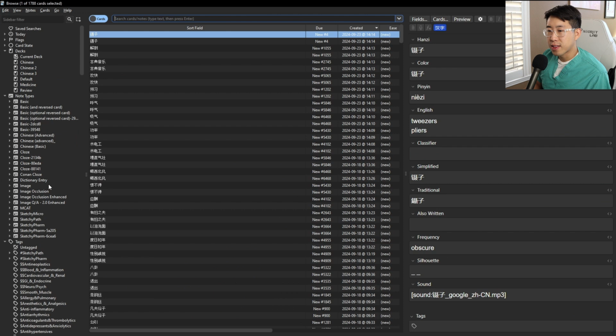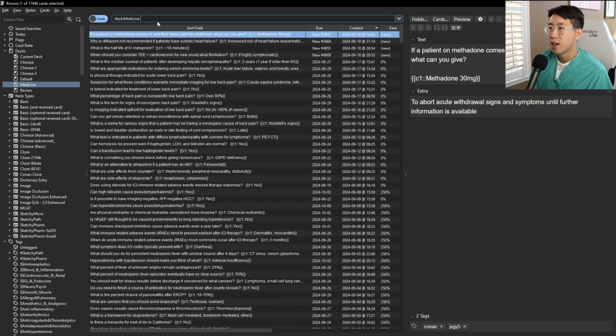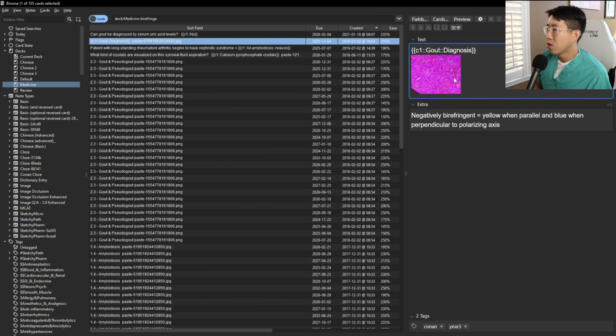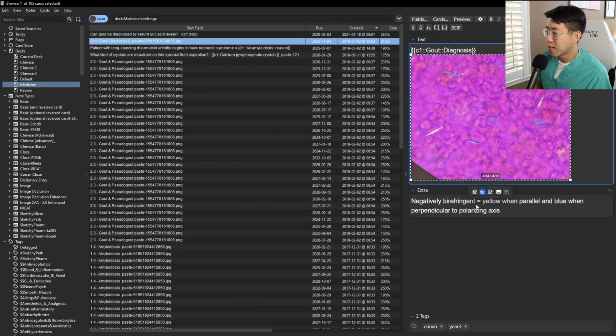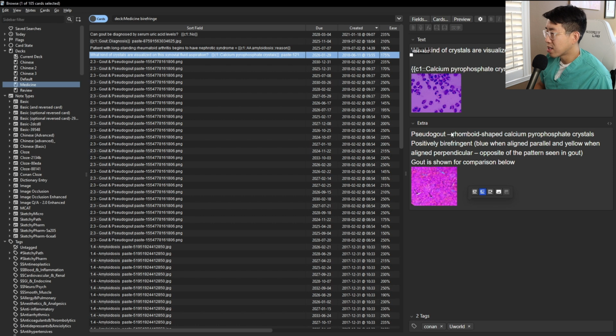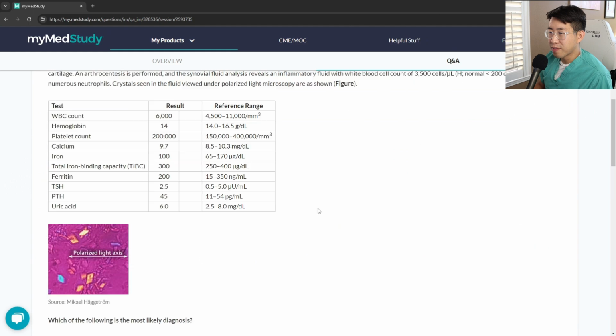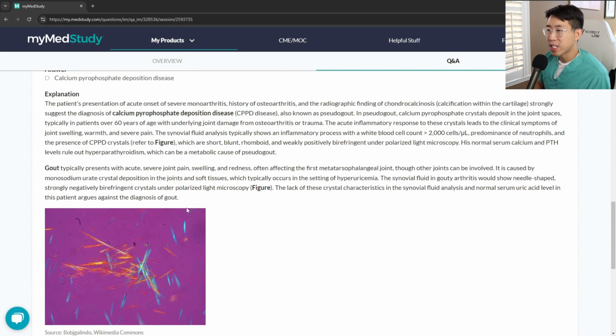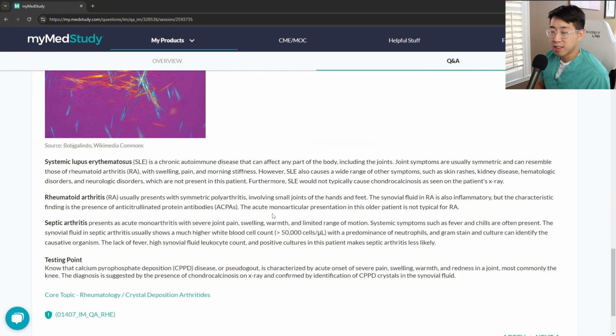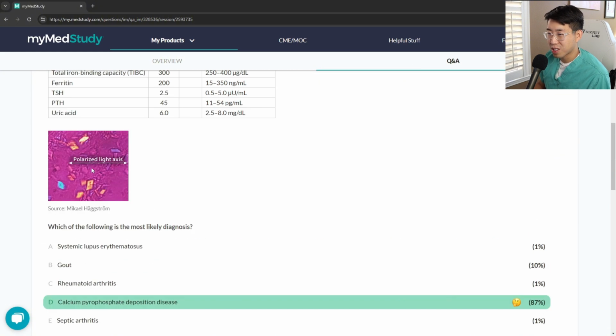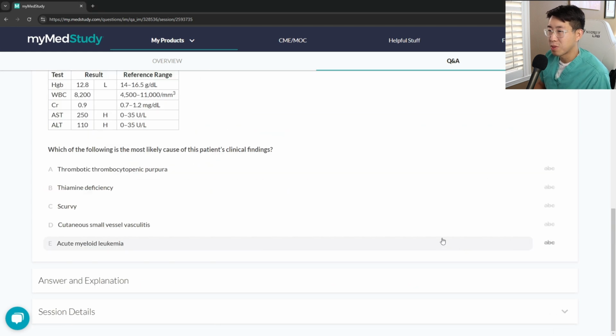So yeah, let me take a look at this because I have some cards on birefringence. Gout is negatively birefringent, which means it's yellow when parallel and blue when perpendicular to the polarizing axis. So that's why I got a little confused. Pseudogout is rhomboid shaped again. I got kind of thrown off by the fact that there were blue and yellow ones, because it's only supposed to be weakly positively birefringent, but interesting to know. So just look out for those rhomboid crystals when you're thinking about CPPD.